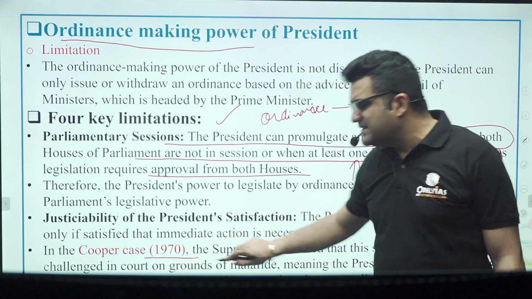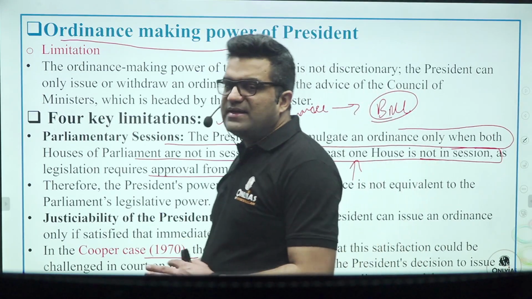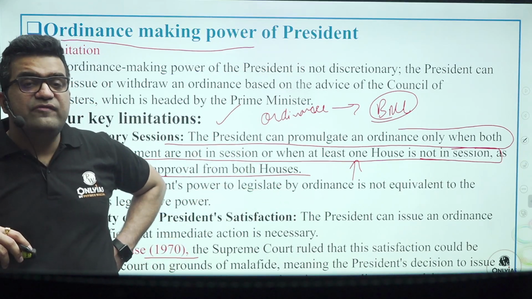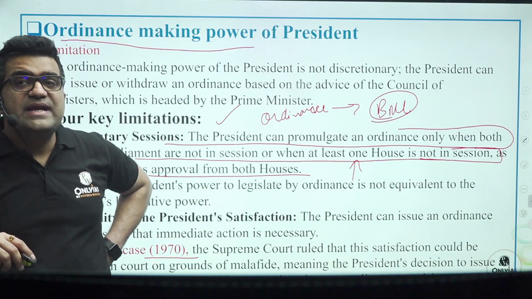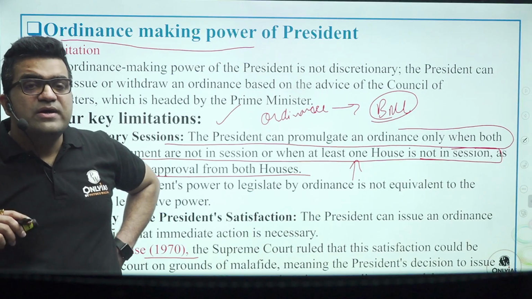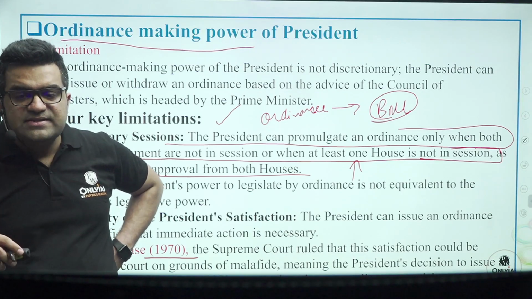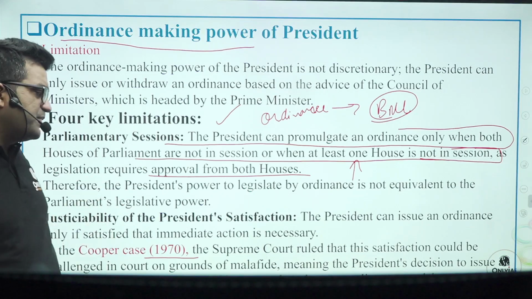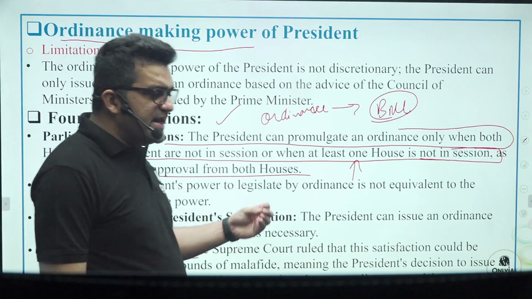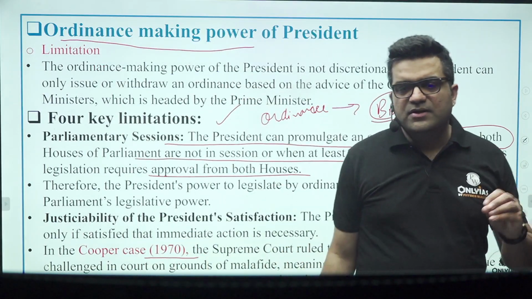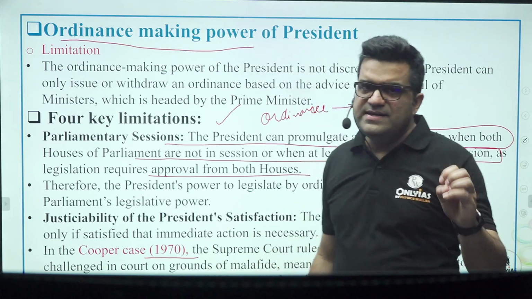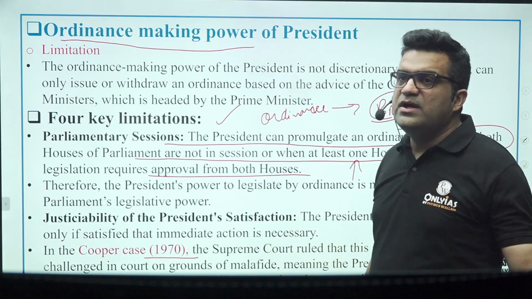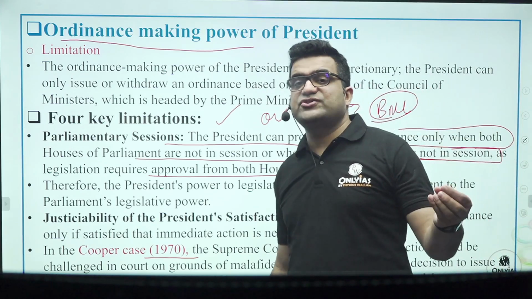Justiciability. In the Cooper case 1970, the 38th Amendment Act had said that the judiciary cannot review the ordinance. Whether it is valid, invalid, or promulgated with a mala fide intention, these reasons the judiciary cannot go into. But in the RC Cooper case 1970, the Supreme Court said that judicial review is an essential tenet of the constitution. Anything and everything done indirectly or directly has to be run through judicial review. You cannot exclude an ordinance merely because it is an executive action of the president.